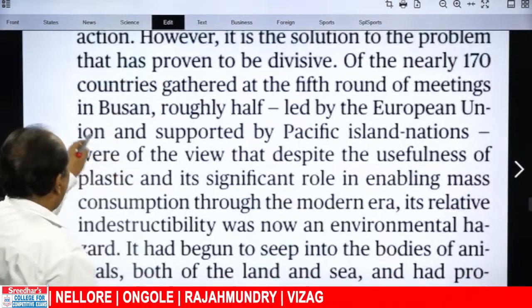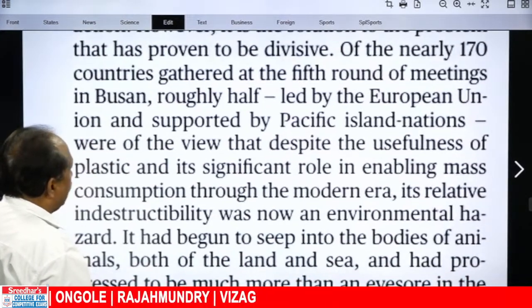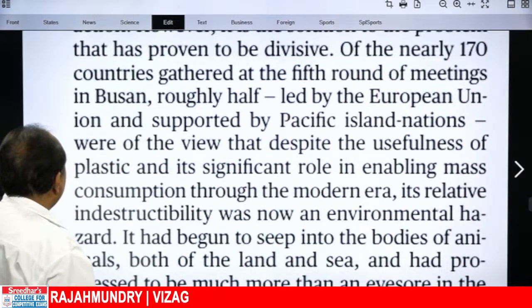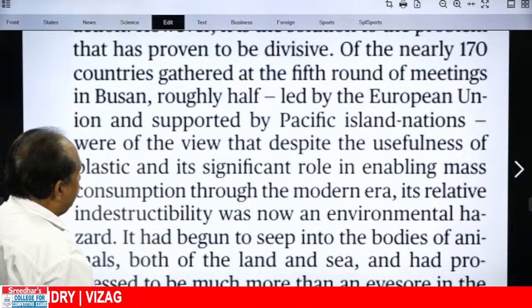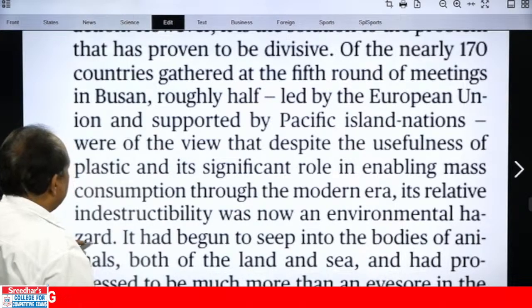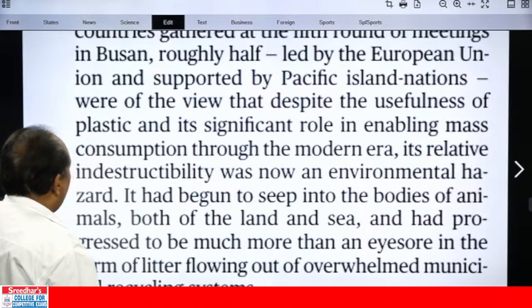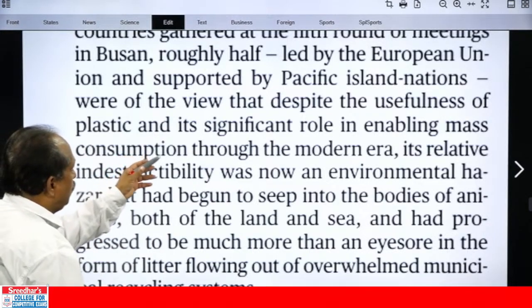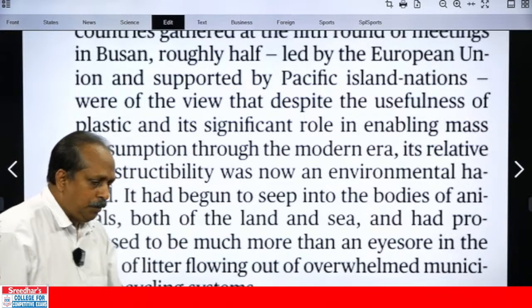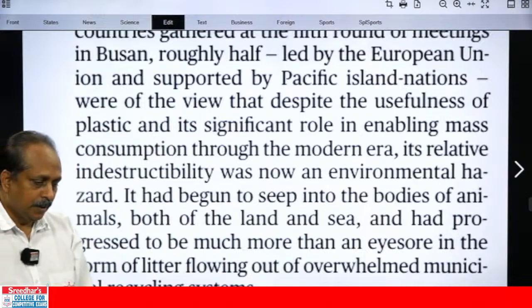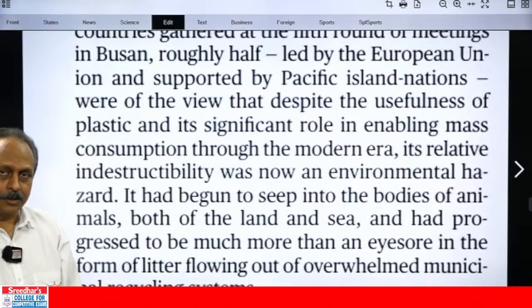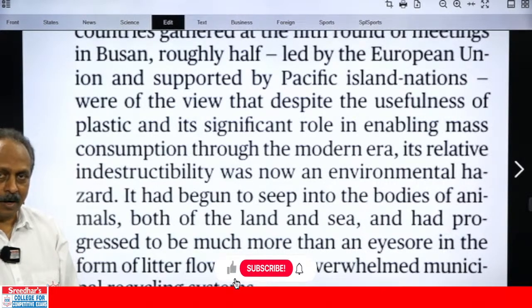Of the nearly 170 countries gathered at the 5th round of meetings in Busan, roughly half led by European Union and supported by Pacific Island nations. And these countries, what was their stand? They were of the view that plastic is useful, no one can deny that. It cannot be destroyed, something cannot be destructed.